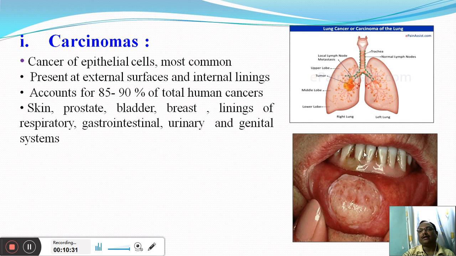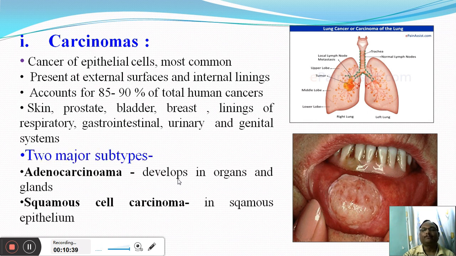This is the lung and this is the oral cavity, where the probability of occurrence of carcinoma type of cancer is comparatively more. Now the carcinoma types of cancers are again of two types, or there are two subtypes of carcinoma type of cancers, and those two subtypes are described by using these two terms. One is called adenocarcinoma and another one is called squamous cell carcinoma.